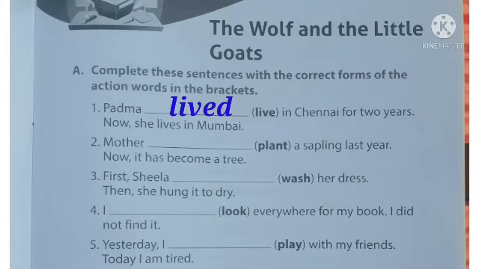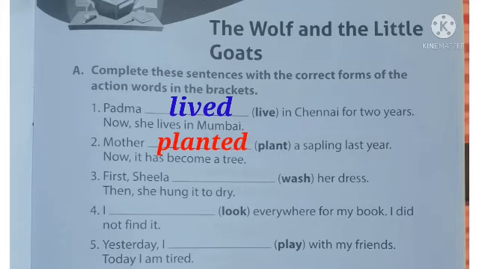Second one: mother, in the bracket they are given the word plant, P-L-A-N-T, a sapling last year. Now it has become a tree. So how to write the past tense of the word plant? Yes, we can add ed with the verb. So we will get the word planted, P-L-A-N-T-E-D. So the sentence: mother planted a sapling last year. Now it has become a tree.